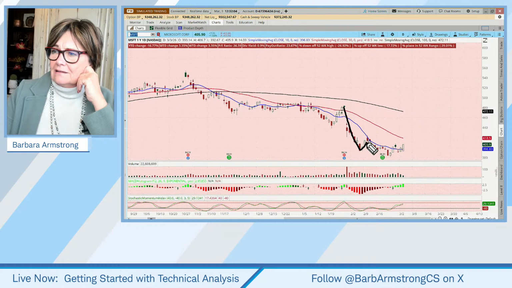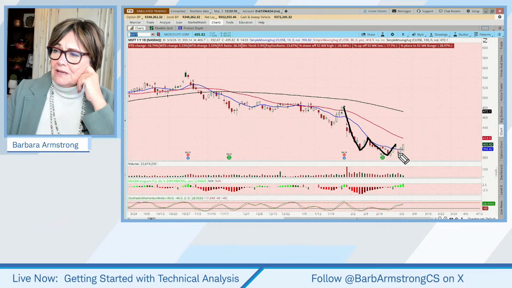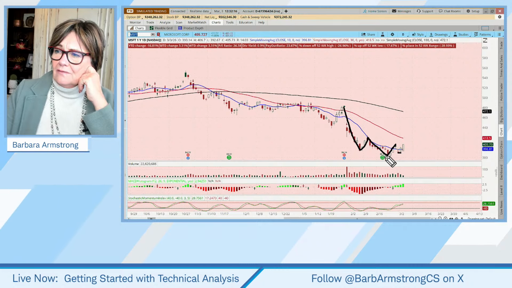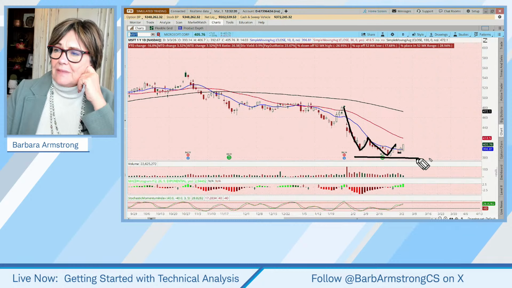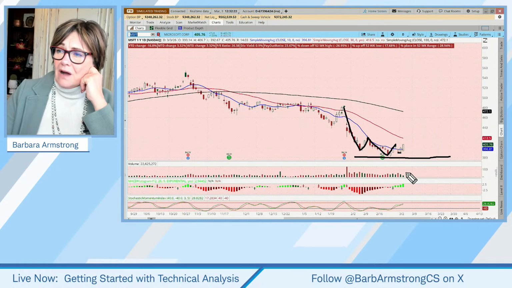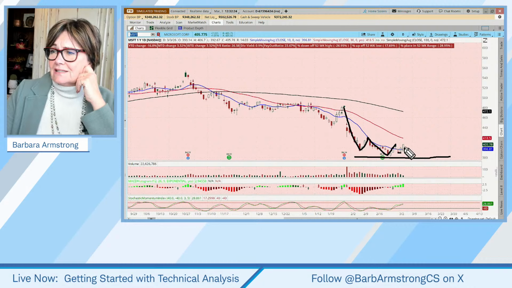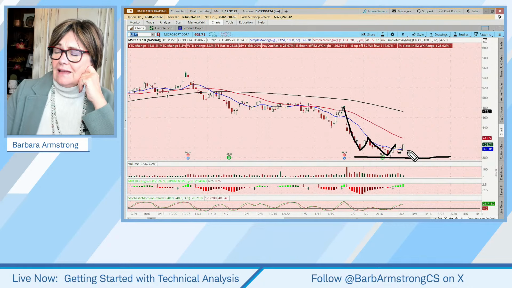Bear flag. Now, here we have a little digression because this isn't a lower low. This is a higher low. So could we be forming a basing pattern here? Well, we might, or this might just be a sloppy bear flag and the downtrend could continue.